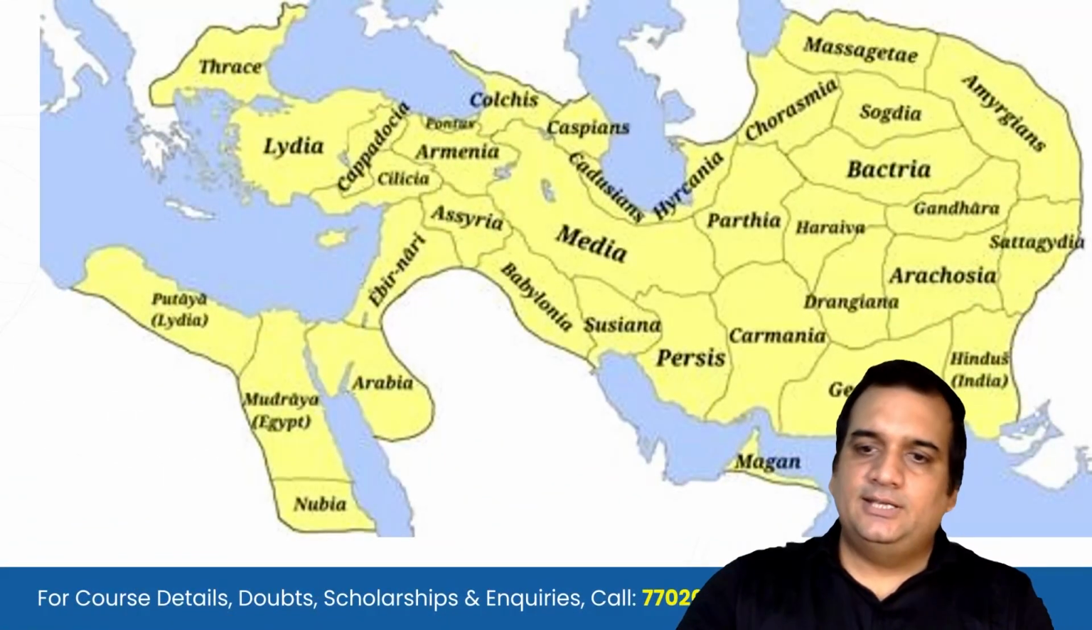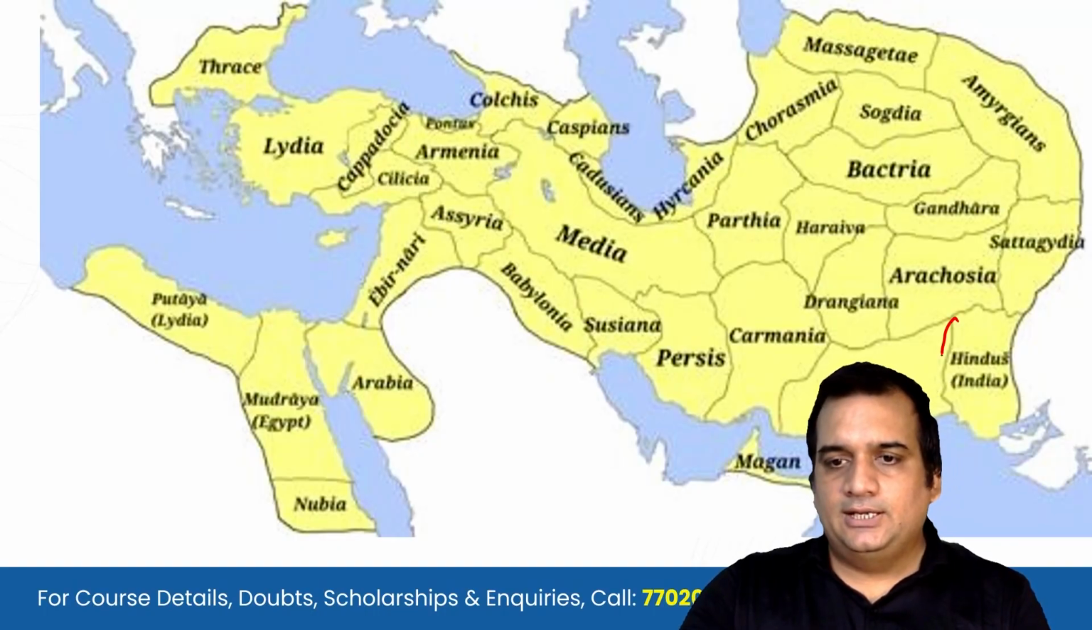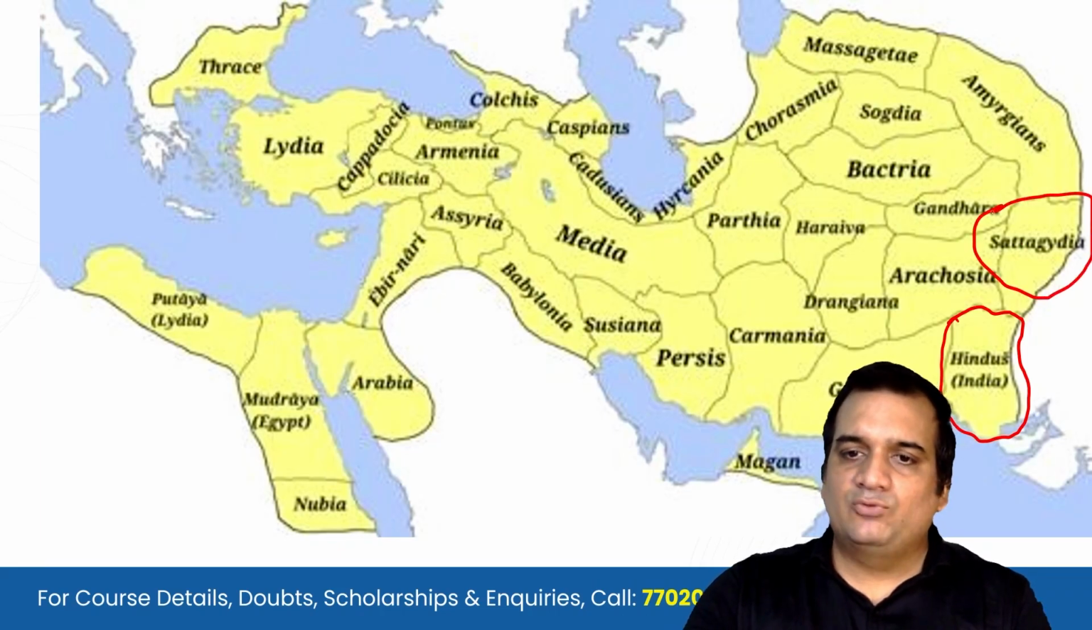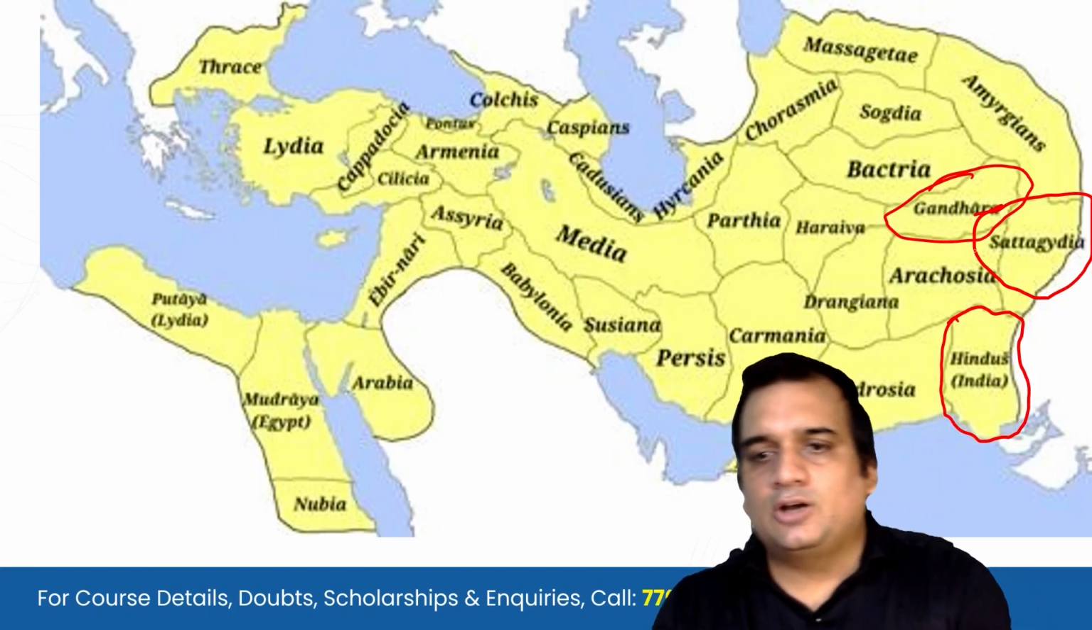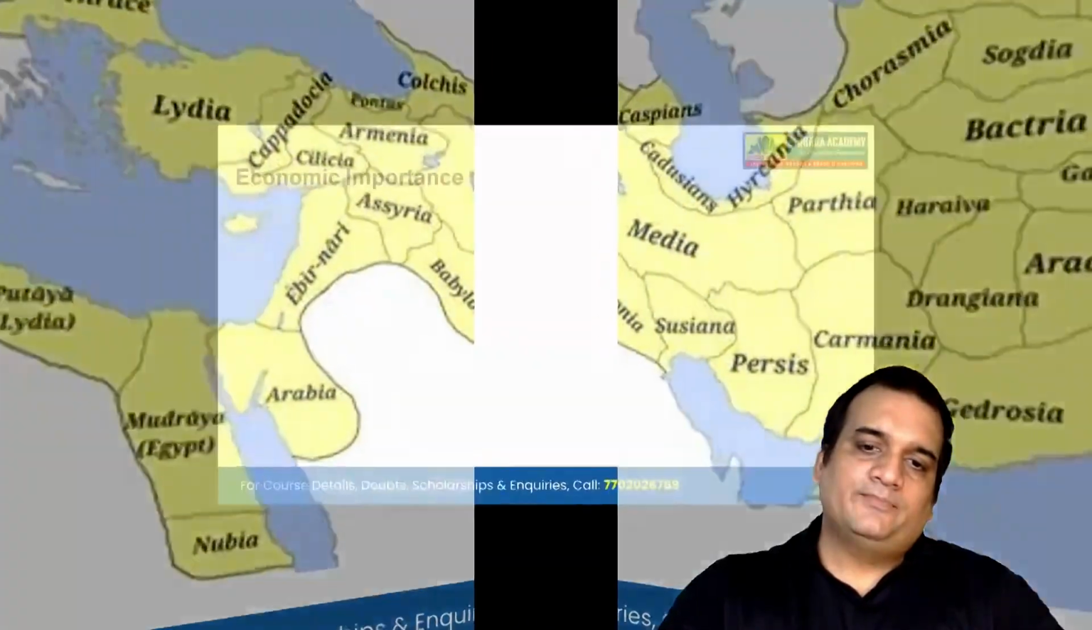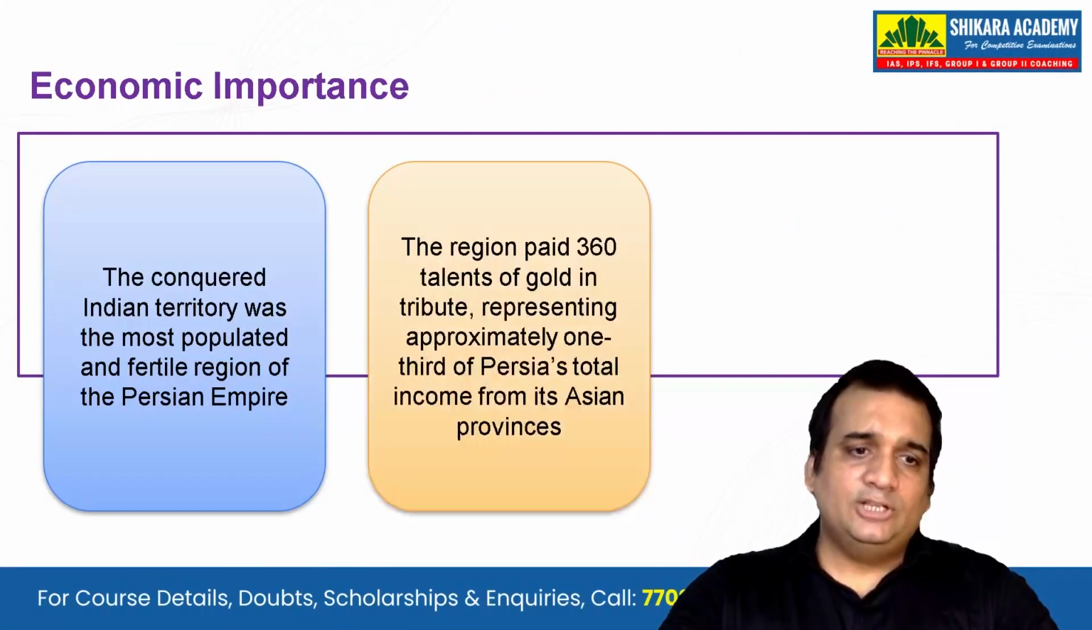Okay. See here, if you want to see, you can see here is the Hindus. Now for the very first time you are seeing this word Hindus here. Okay, and we will see what this is talking about. Okay, so you see Gandhara here, at the top you see Sataidia, and then you have the Hindus here. Okay, now the economic importance.